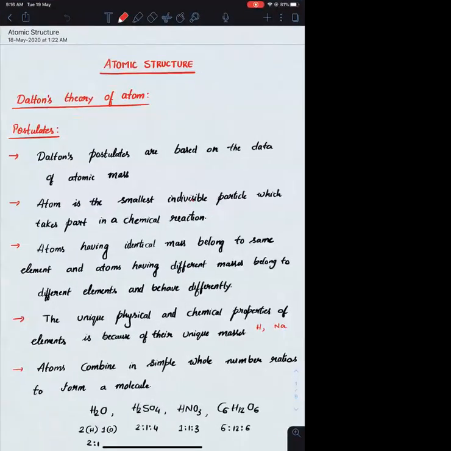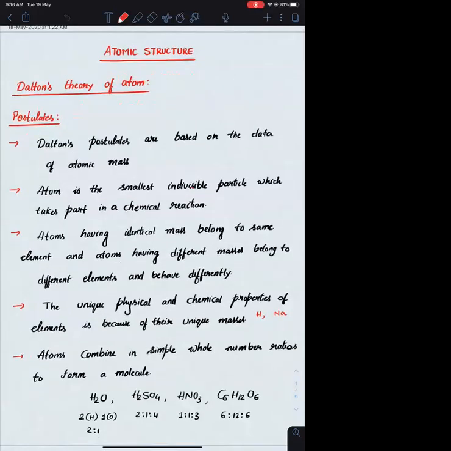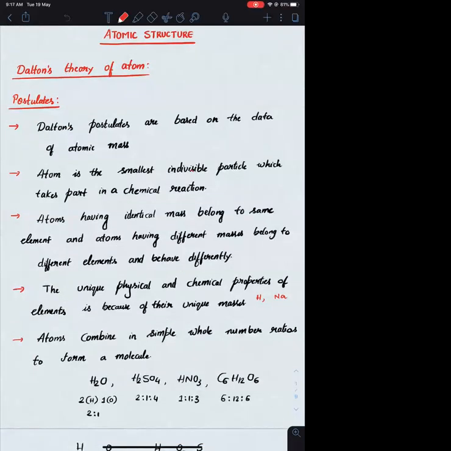So in yesterday's lecture, we started with the chapter on atomic structure. In that, we started with the first theory of the atom, which is Dalton's theory. When Dalton first gave his theory, electrons, protons, and neutrons were not discovered. The only data he had was the data of atomic mass, and based on that data, he